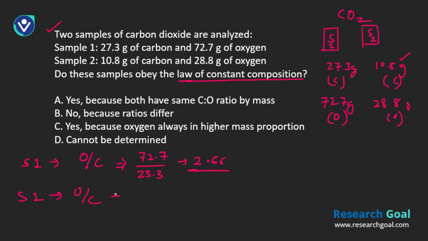Usually we take the largest value on top: 28.8 divided by 10.8, and what we get in this case is also around 2.66. As you can see, in both of these cases they follow the law of constant composition, because when we solve this ratio problem, we got exactly the same final value.